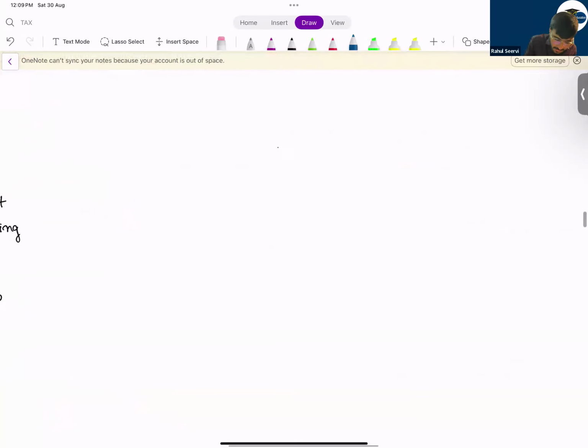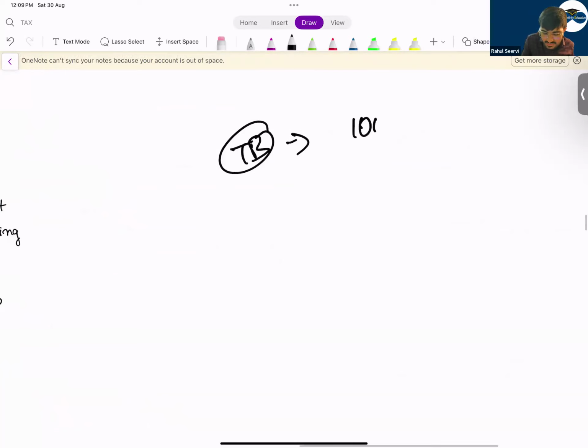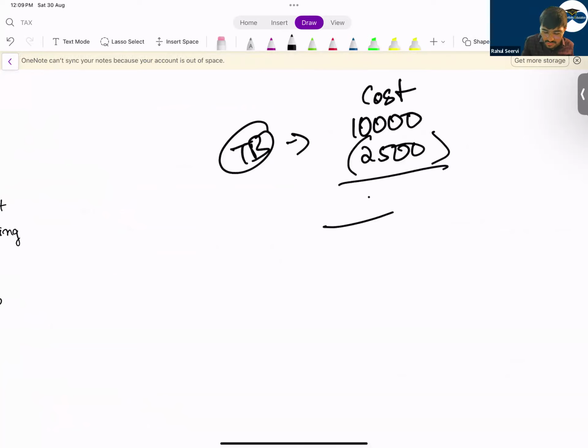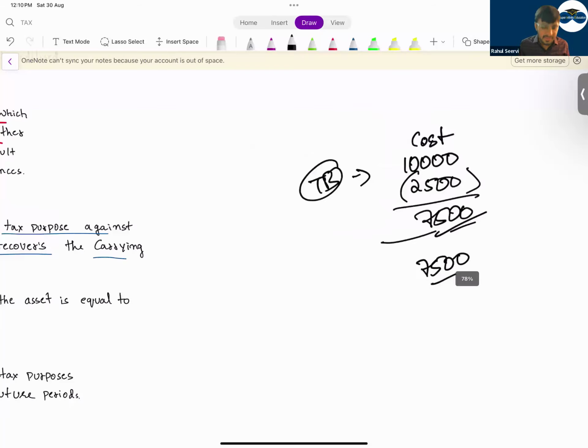So if I say today my carrying amount of the asset is 10,000, now can I say in future I will be able to claim what? Tax base. Tax base will be the amount that the company can claim for future deduction. I said 10,000 is the cost of the asset, 2,500 we have already claimed, so 7,500 is the remaining value. So can I say in future the amount we can deduct in depreciation is 7,500? So this 7,500 will become the tax base here.